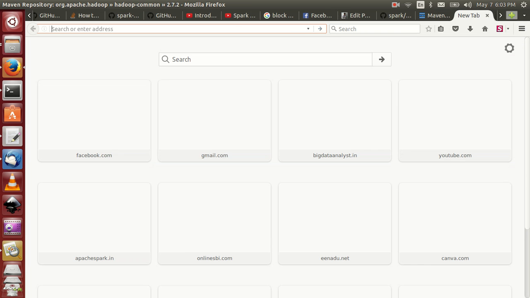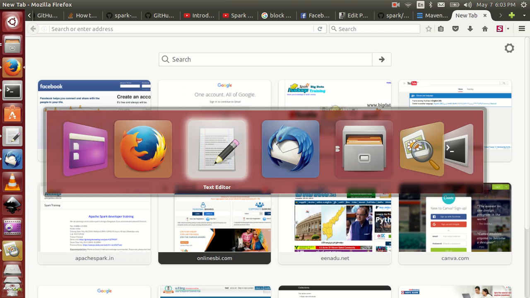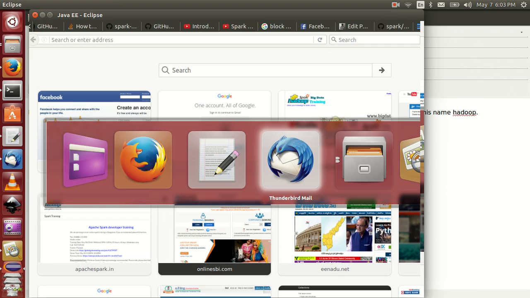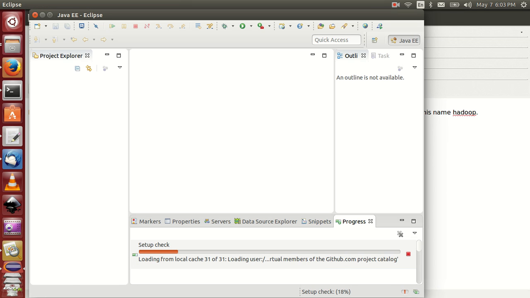I just prepared a documentation to install the plugin. This is the process. Please check and update this one: Help, Check for Updates, Next, accept conditions and finish. And the second one, how to install Scala. Done, installed properly.